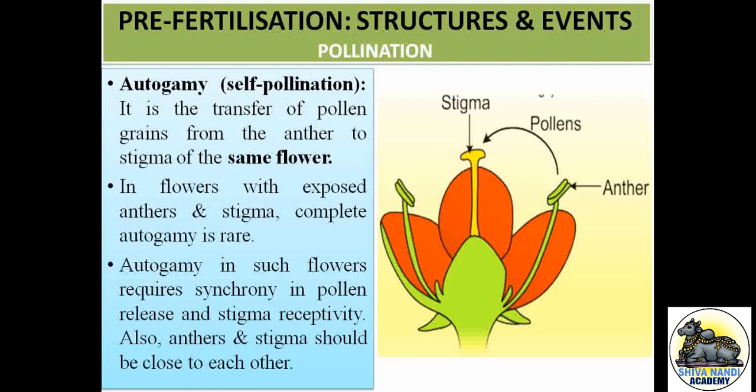This type of self-pollination we see in the same flower. Look here, we have an anther as well as a stigma. In the same flower, we have an anther and a stigma.